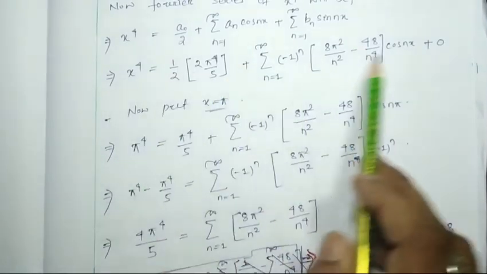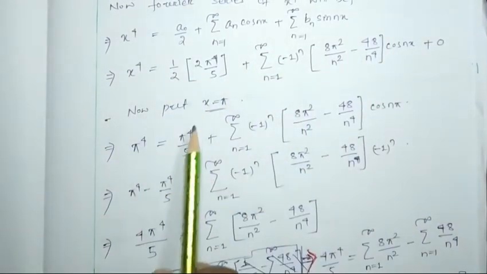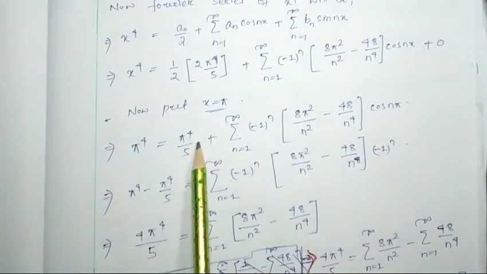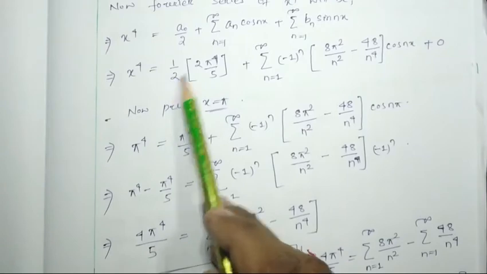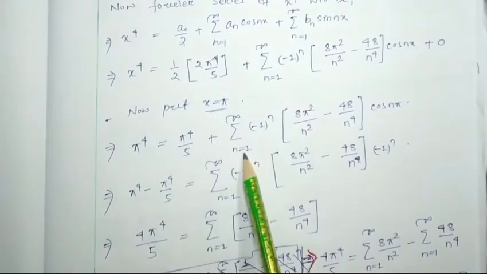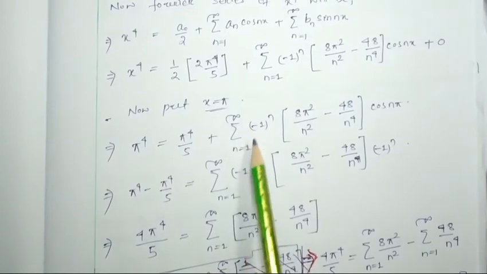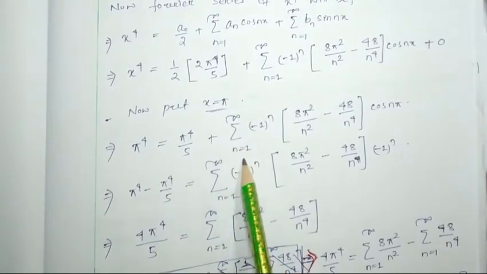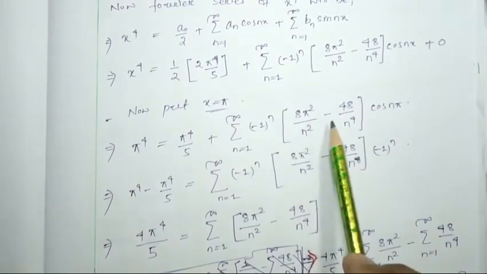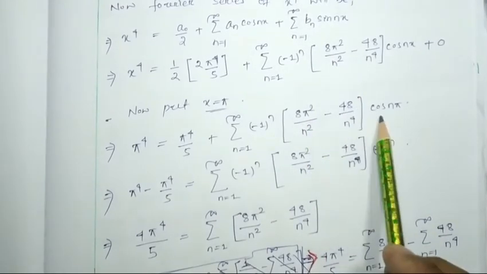Now we have to put x equal to pi in this equation. The left hand side will be pi to the power 4. The 2 gets cancelled, so it will be pi to the power 4 by 5 plus summation over n equal to 1 to infinity of minus 1 to the n, into 8 pi square by n square minus 48 by n to the 4, cos n pi.